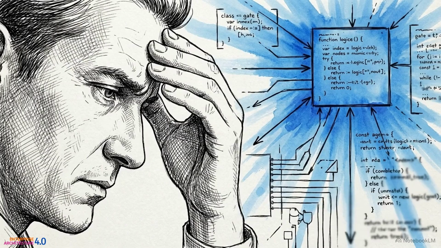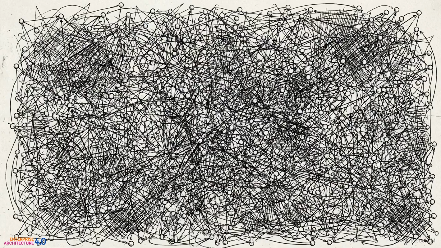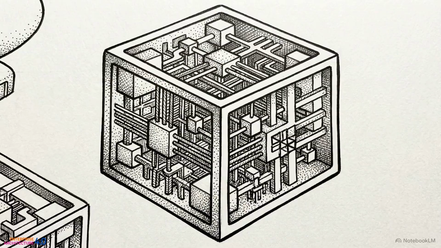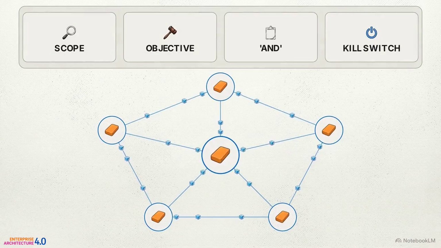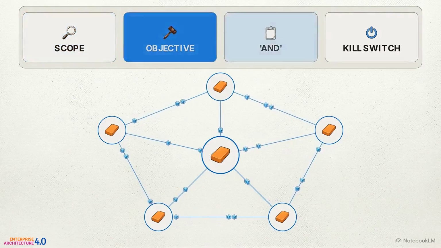When strict atomicity is mandated, engineering teams often push back. The concern is that atomicity will result in an infinite proliferation of microscopic agents, causing the system to drown in coordination overhead. But atomicity is not about minimizing the line count of your code. An agent can be complex internally. The goal is to make governance boundaries explicit. To find the right granularity, architects use 4 design tests. We know scope, objective, and the AND test.